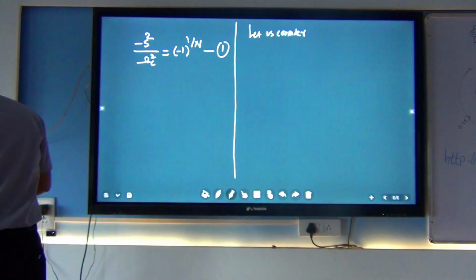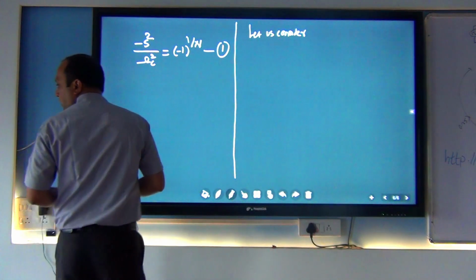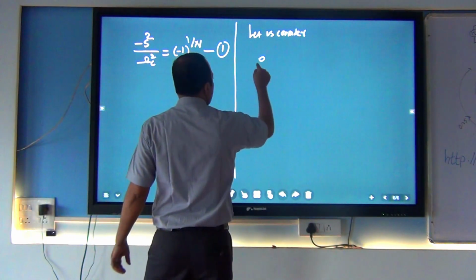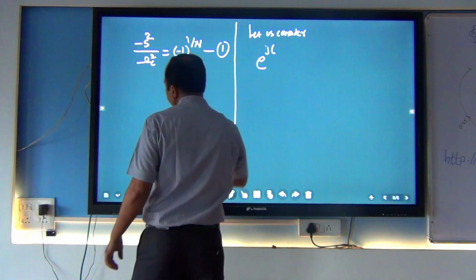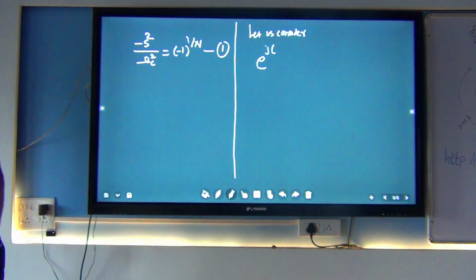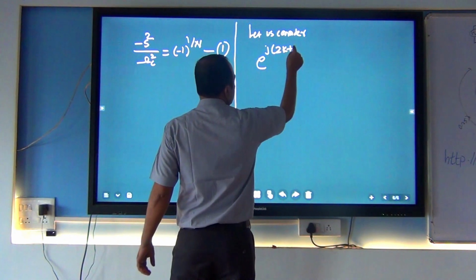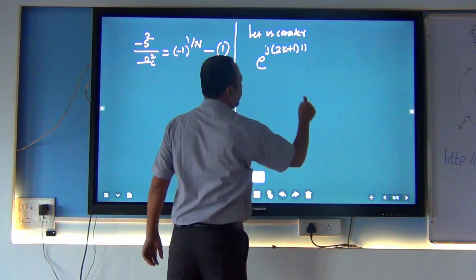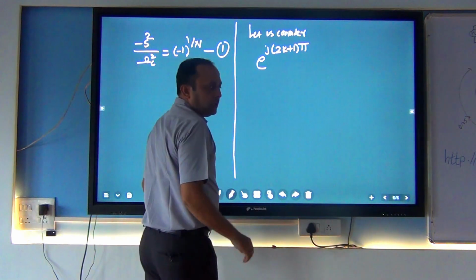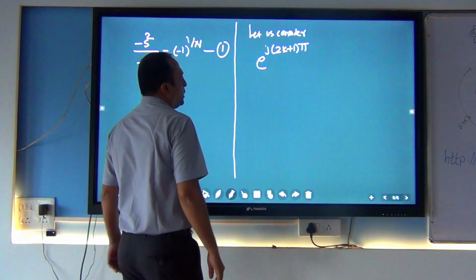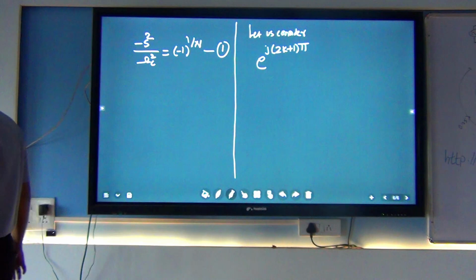That equation is e raised to minus j 2k plus 1 into pi, e raised to minus j 2k plus 1 into pi.